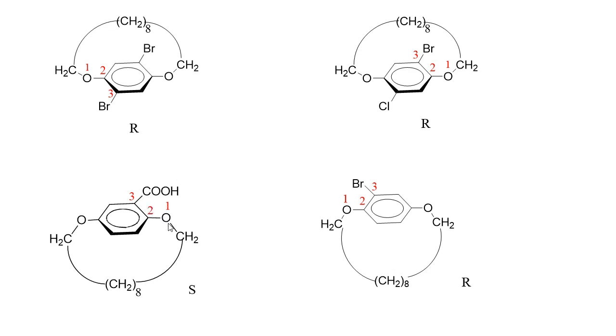But here the pilot atom is below the plane of chirality. So the actual configuration will be the reverse of the configuration we obtained. Here the configuration we obtained is R, but the actual configuration will be S.